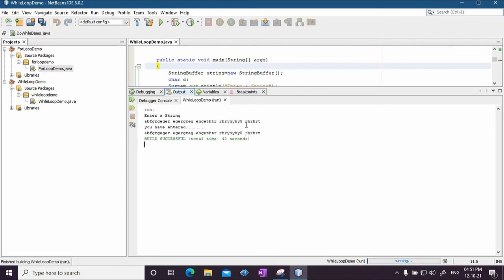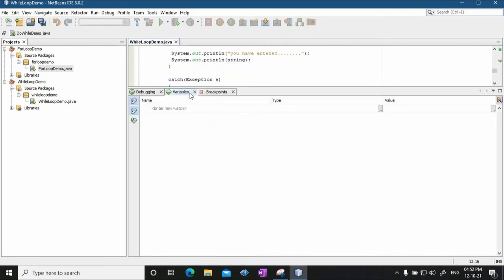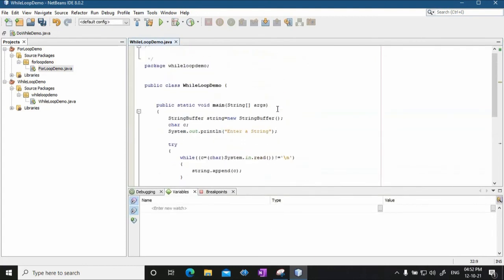The moment you press enter, what will happen? Enter means \n, that is new line. So the while loop will exit and whatever characters have been added to the string of type StringBuffer will just be printed. So this is another example of loops, while loops.